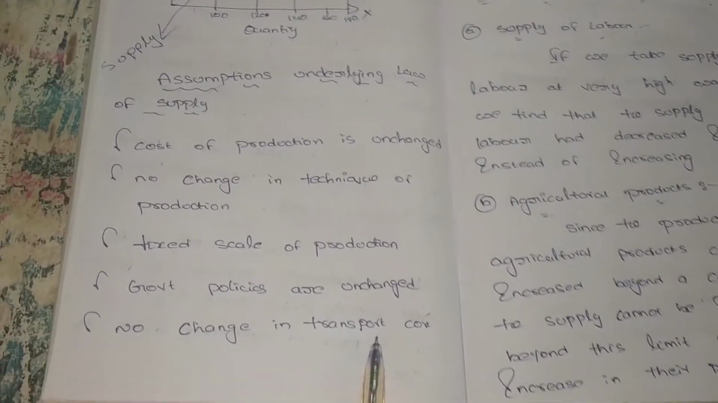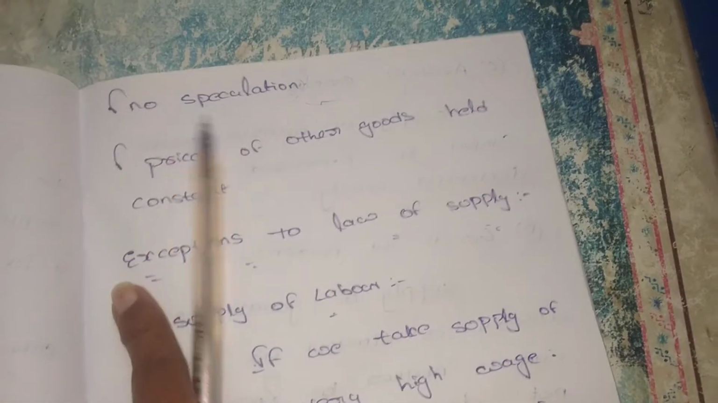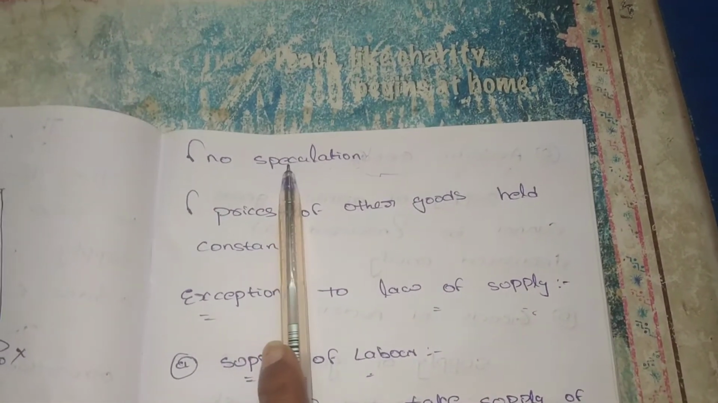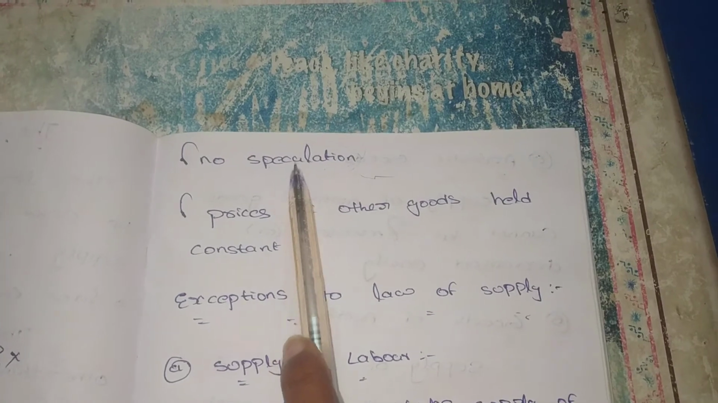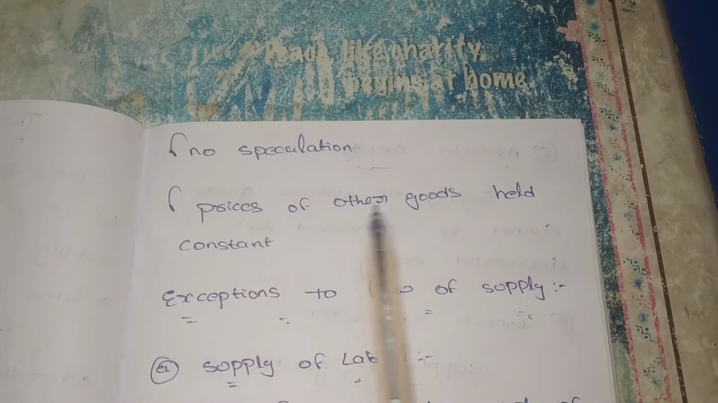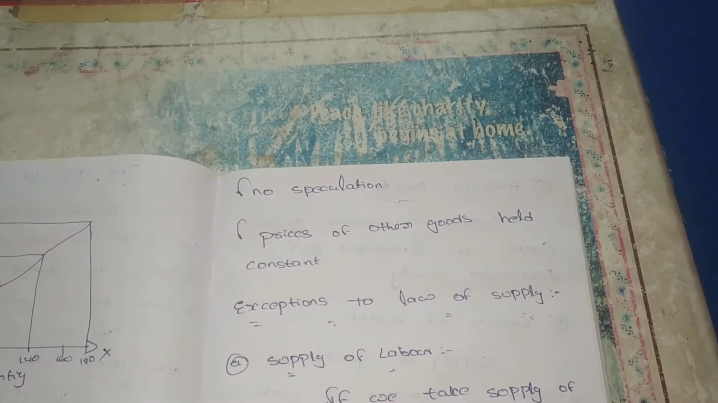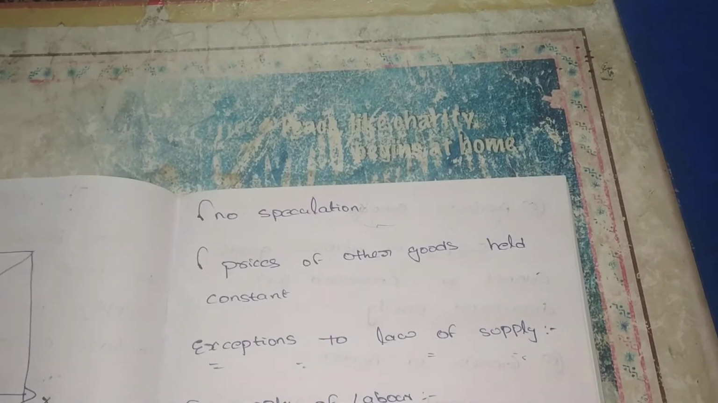And no change in transportation cost. We are not changing the transportation mode, and also there is no change in transportation cost. And there is no speculation. Speculation means lotteries, horse races. We can say these are all speculation. So there is no speculation. And prices of other goods are held constant. These are the assumptions of the law of supply.